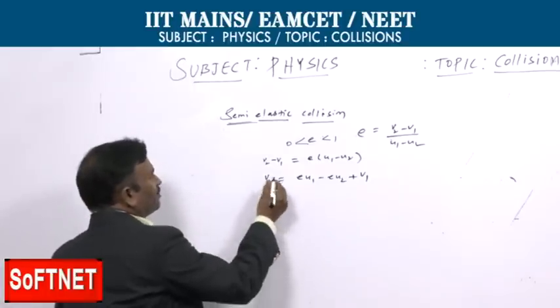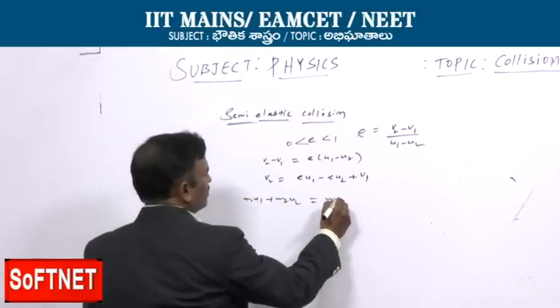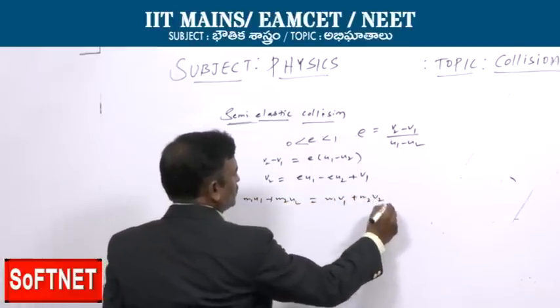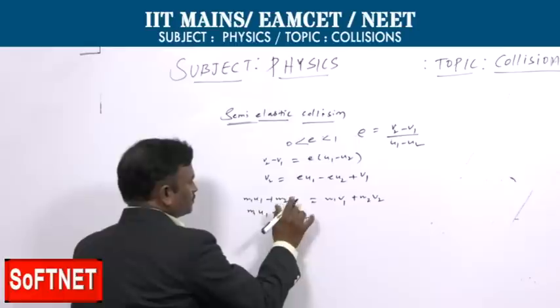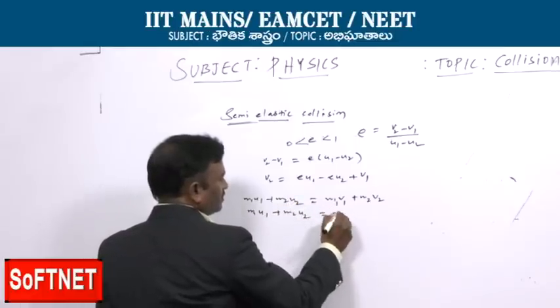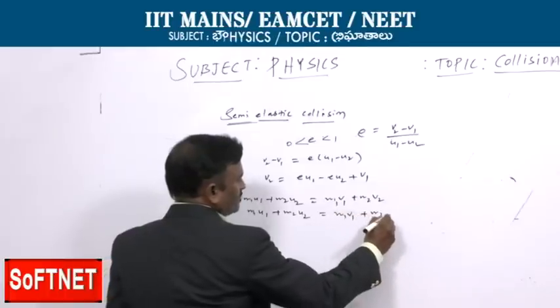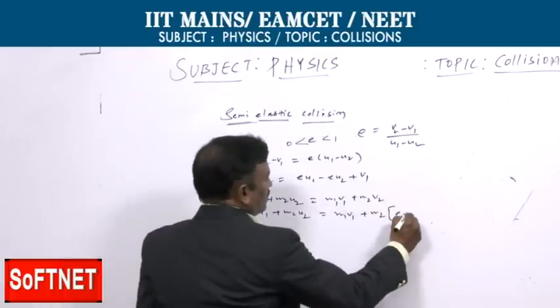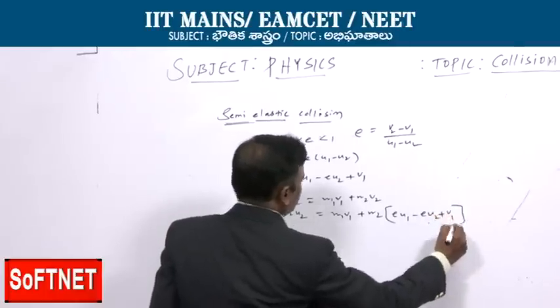Substituting this value in the equation M1 U1 plus M2 U2 is equal to M1 V1 plus M2 V2, in place of V2 we put e U1 minus e U2 plus V1.